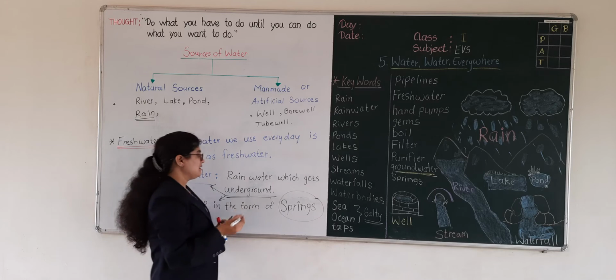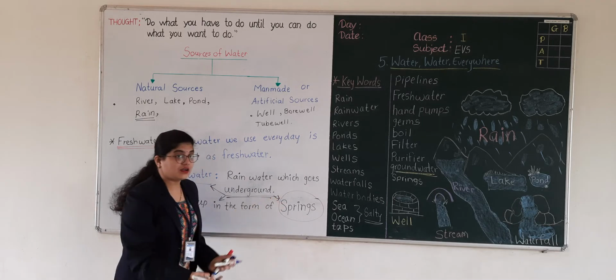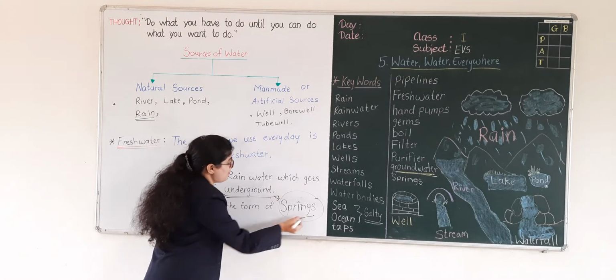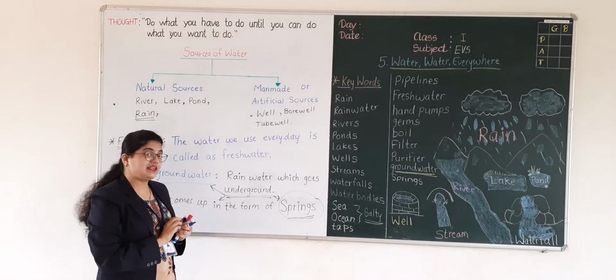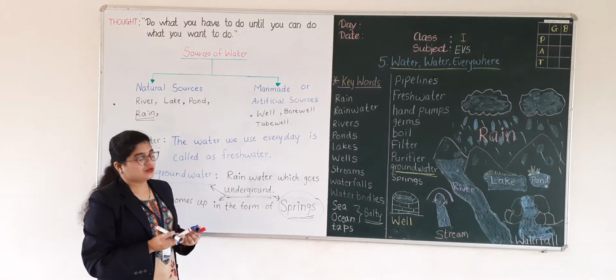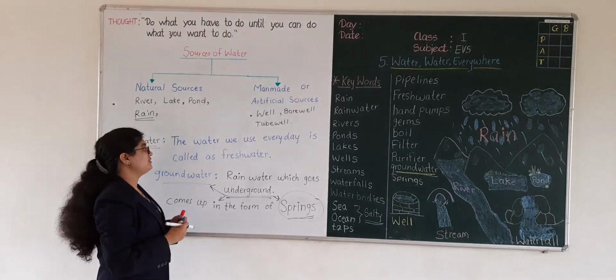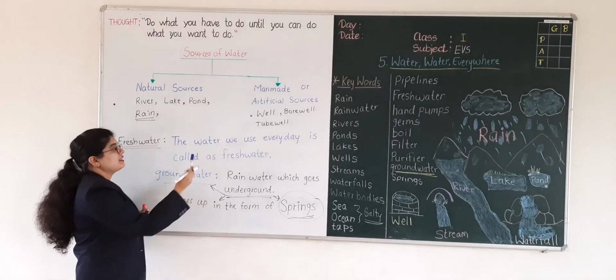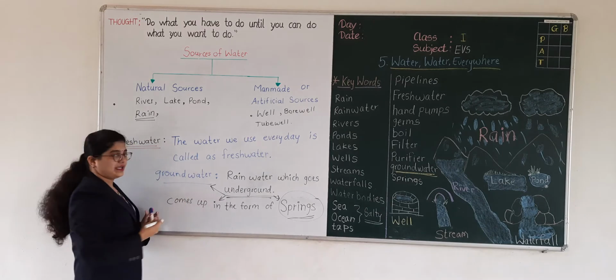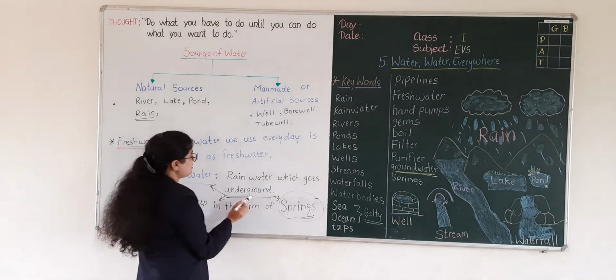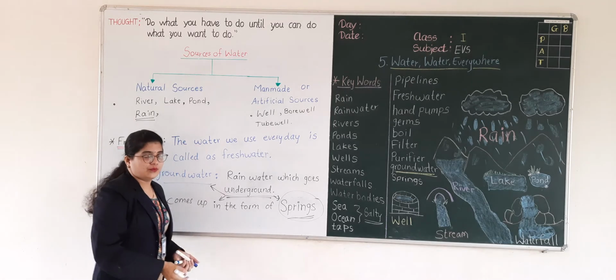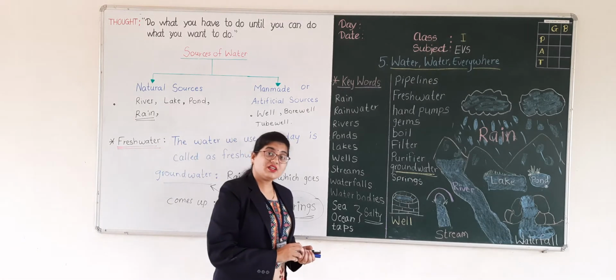Okay students, this underground water comes up in the form of water springs. Have you seen a water spring anywhere? Good. So fresh water is the water which we use every day, and groundwater is the rainwater which goes underground. Understood? Very good.